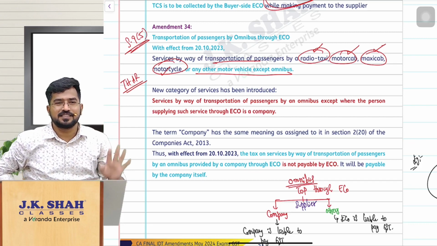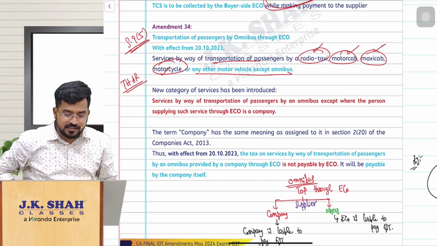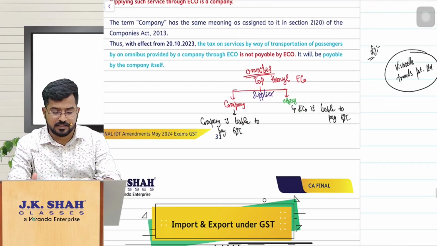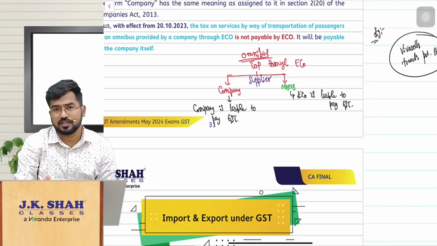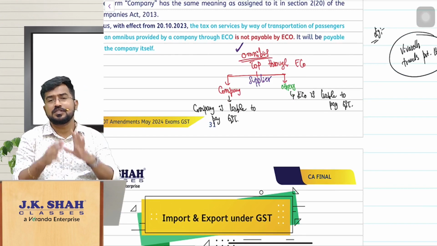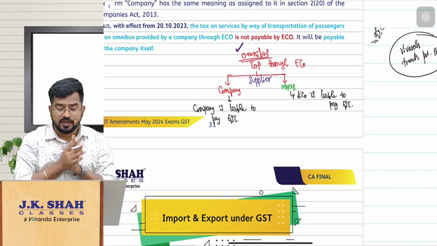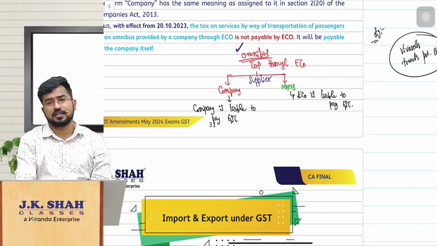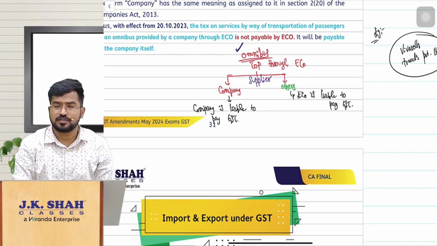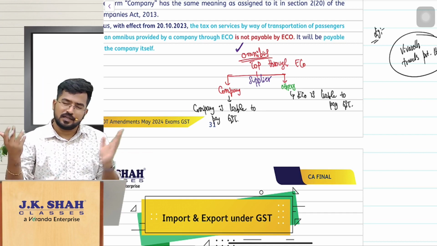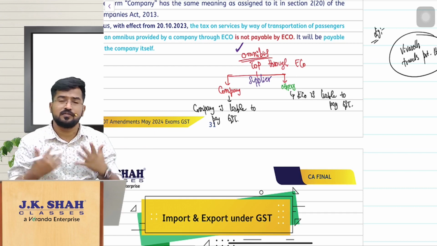Why? Because they want to give some relaxation here. If you are transporting passengers by omnibus using the e-commerce operator, and you are a company, you can discharge your GST liability yourself. You can pay your GST on your own. But if you are not a company, the e-commerce operator himself is liable for paying GST.